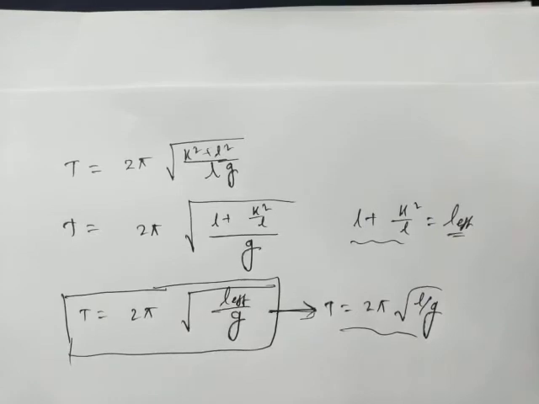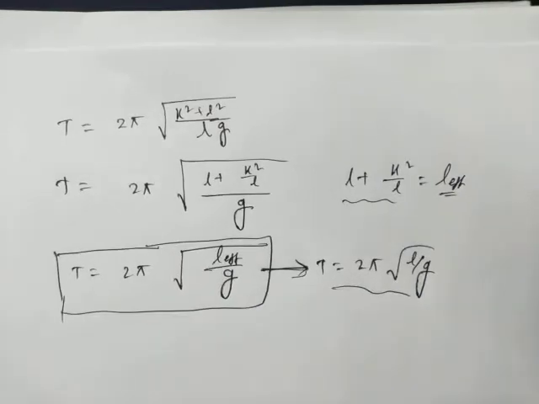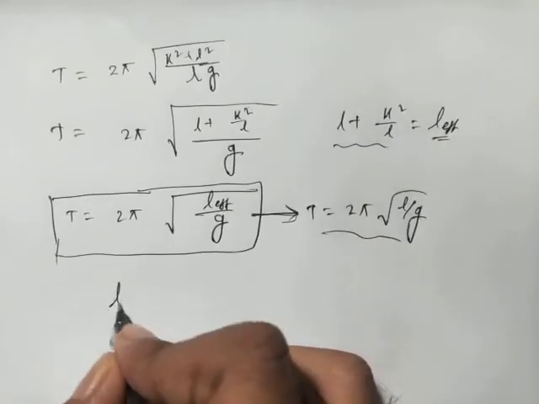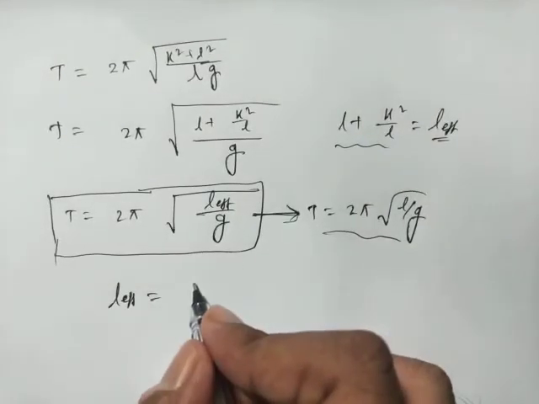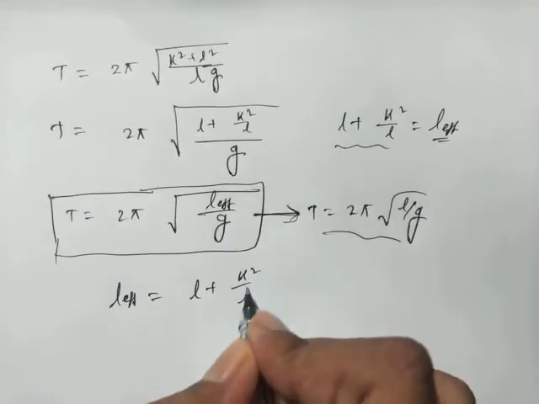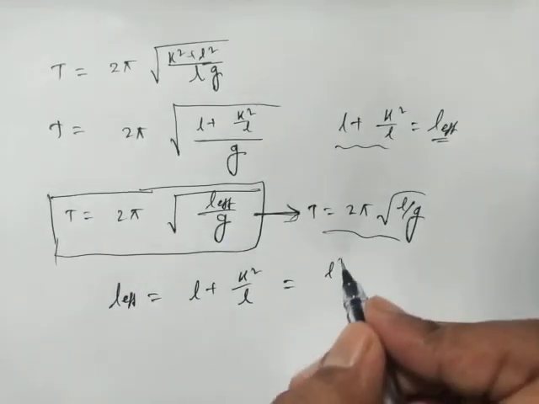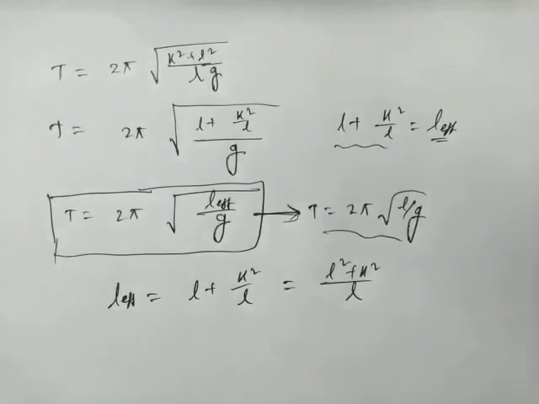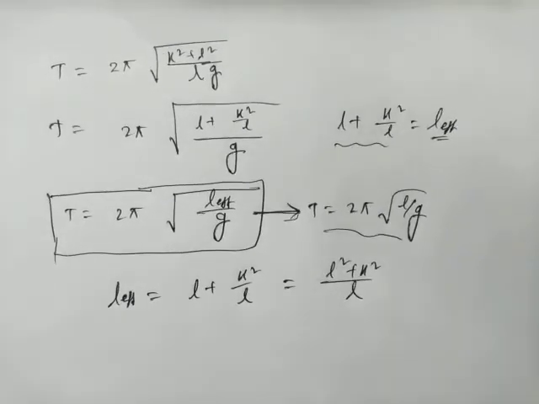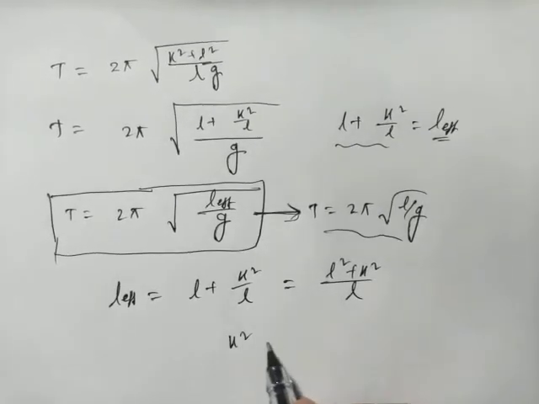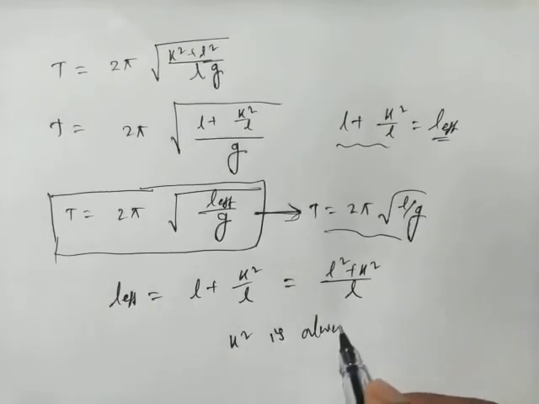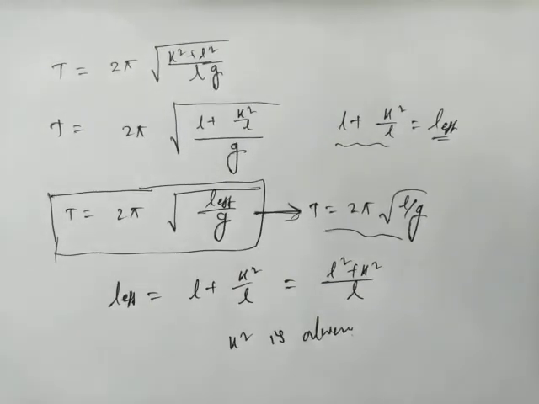Now an important thing is that if we write this l effective, l plus k square divided by l, as l square plus k square divided by l, here k square is always positive. So if k square is always positive, then what will be the result? The length of the equivalent simple pendulum is always greater than or equal to l.